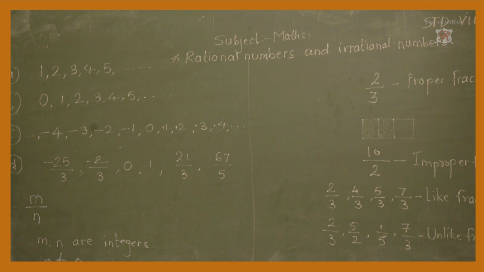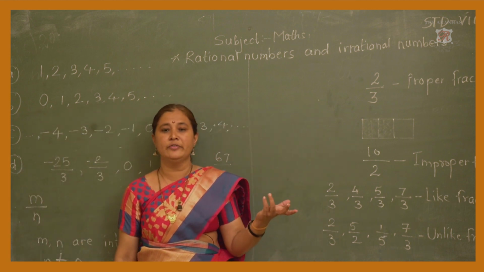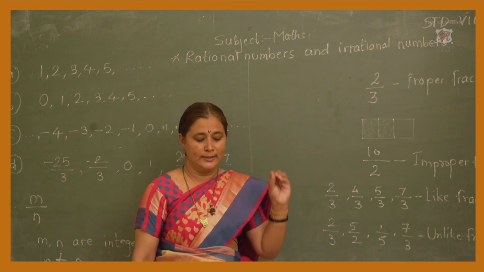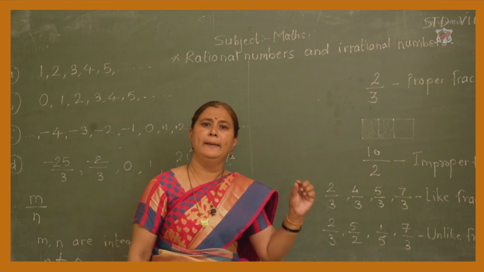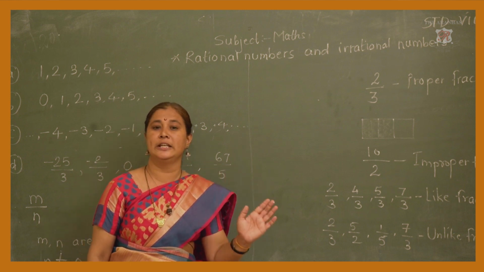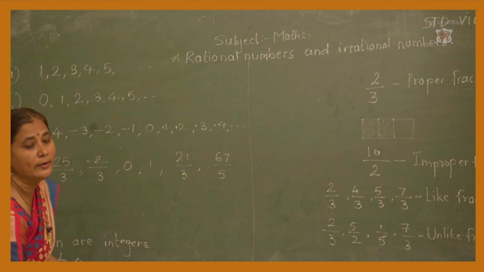This is the symbol of not equal to. When we take an equal sign and draw a slanting line across it, it is called not equal to. N is not equal to 0. Then this is called a rational number. Once again I am repeating the definition of rational number. The numbers of the form m upon n are called rational numbers, where m and n are integers and n is not 0. Understood?